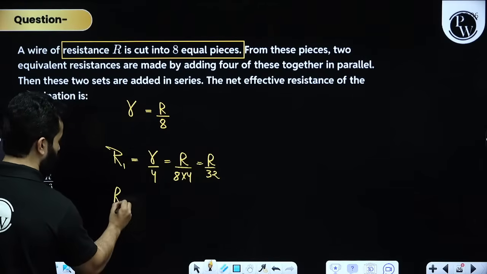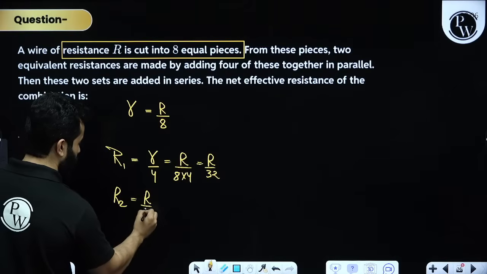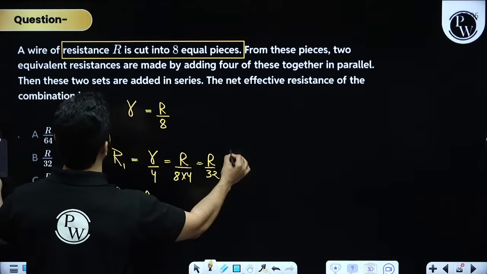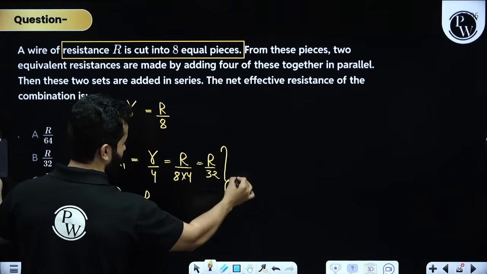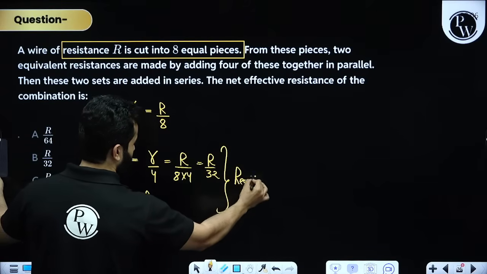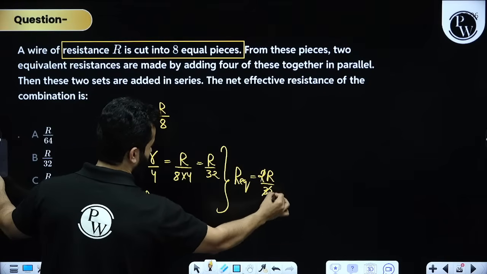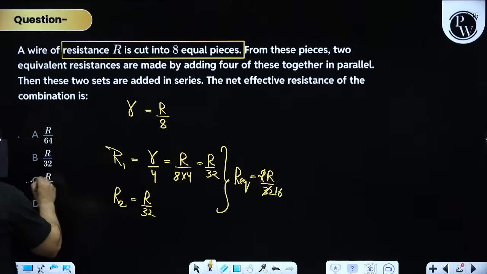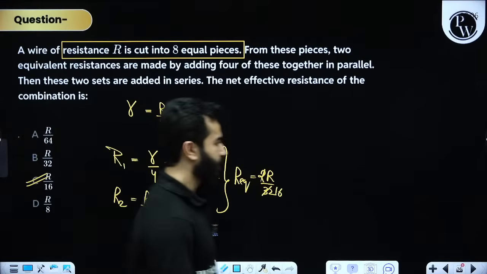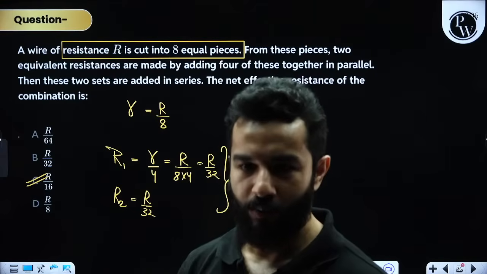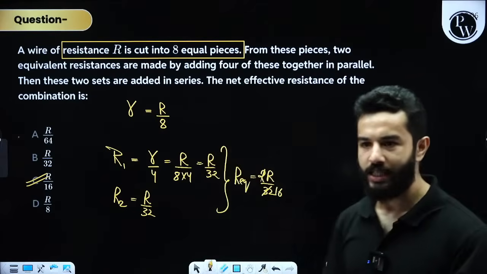That means R2 is also R by 32, right? And then they are saying that they are adding them in series. So R equivalent will be 2 times R by 32, that is R by 16. Clear? Done. Easy. No problem in this, right? Hopefully a diagram is not needed, my dear friends.